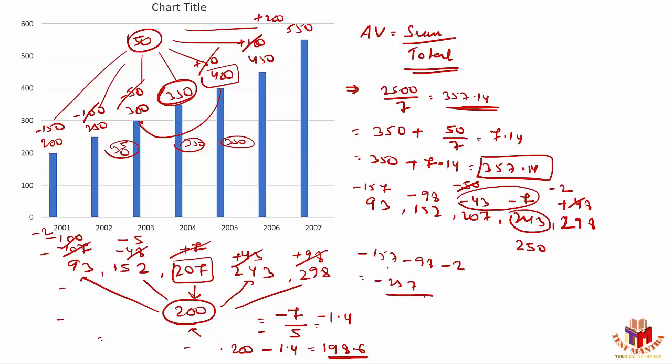I'll have to divide this in 5 equal parts. So let's see if we divide by 5. 5 times 1, times 0.4. Now from 250, if we subtract minus 51.4, I'll also get the value as 198.6. So it does not make any difference.